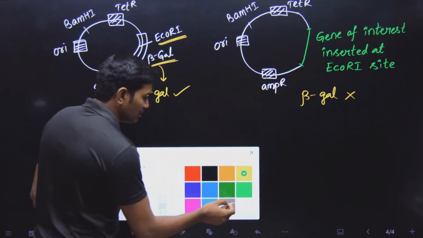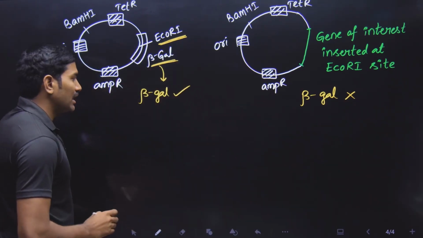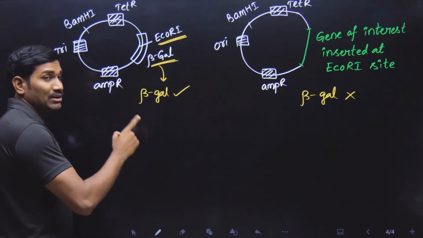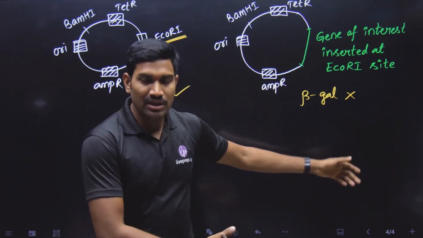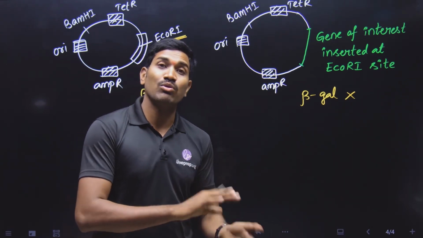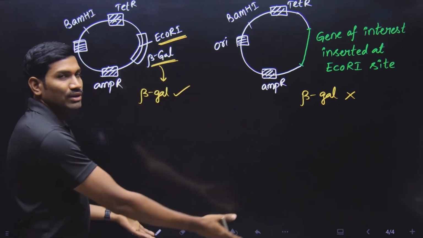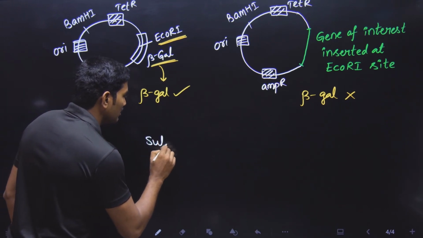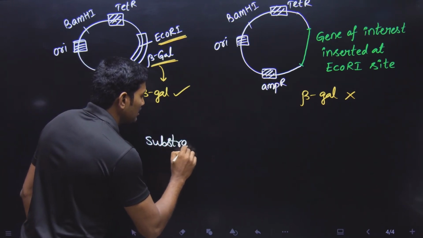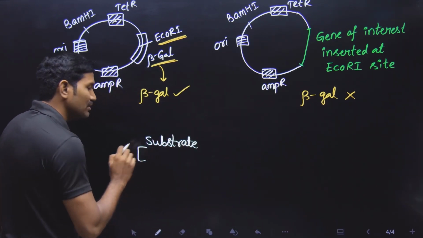And the next point you need to understand is that here we are using some substrate. The same concept is useful to answer one more question. In the same biotechnology chapter, another question they have asked about blue-white colony screening. This is blue-white colony screening only, so listen very carefully. Here we are adding a substrate. What is the color of this substrate?